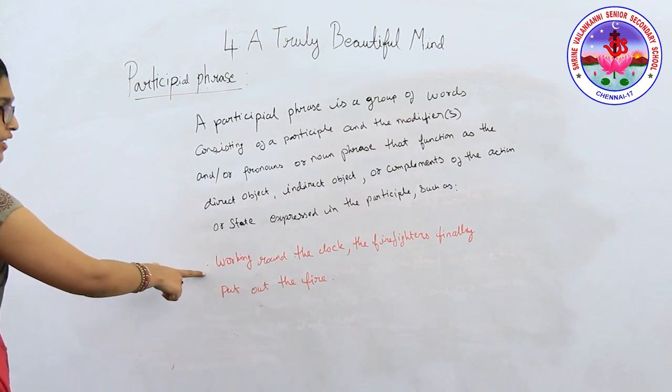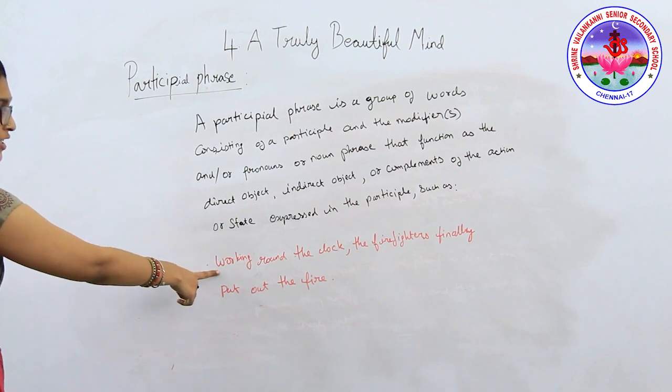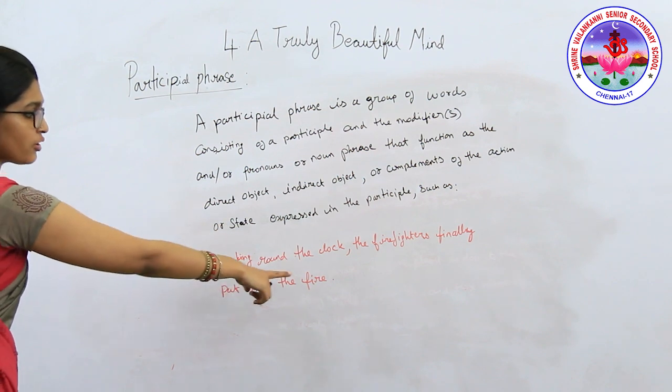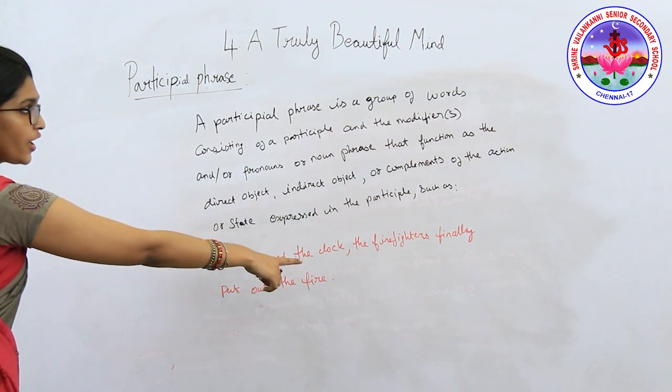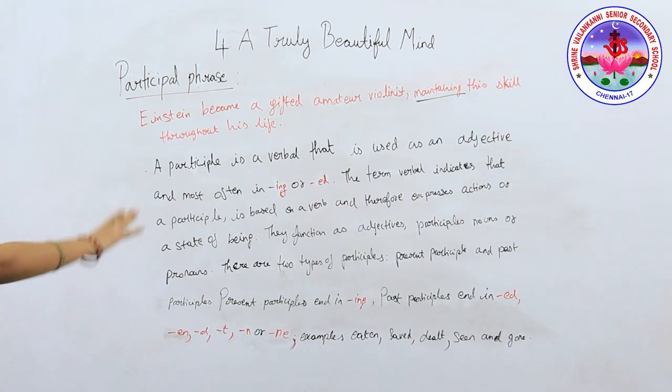Now, what is working? Working is the present participle, isn't it? Working round the clock is the participial phrase here. So children, this is the definition.